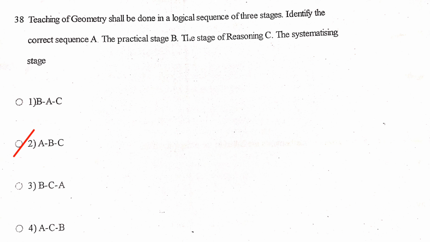Next, the stage of reasoning. Move from observation to understanding relationships. Introduce properties, theorems and logical connections. Students learn why things are true, not just how to do them. Next stage, the systematizing stage. Organize knowledge formally and systematically. Teach definitions, axioms, formal proofs and structured problem solving. Students now see geometry as a coherent system.